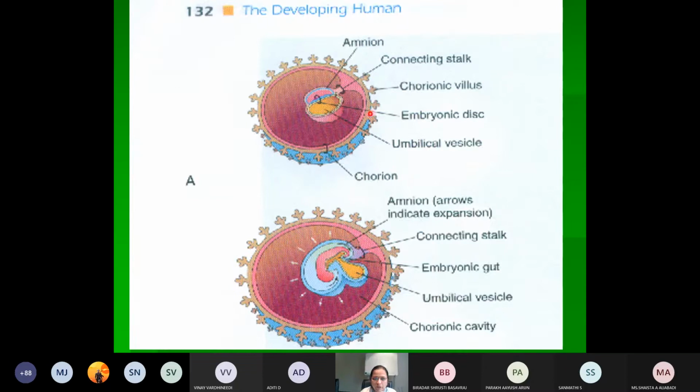This is the early part of the pregnancy. Are you seeing the pointer? Yes, ma'am. This is the chorionic cavity, or the extraembryonic coelom. This pink cavity you are seeing is the amniotic cavity, the yellow one is the yolk sac, and this is the embryonic disc.